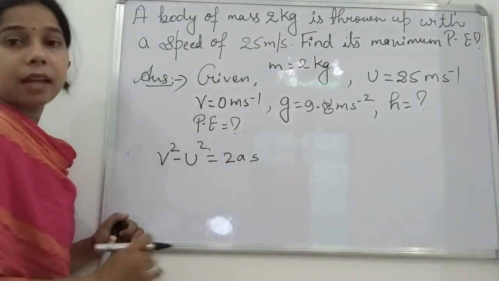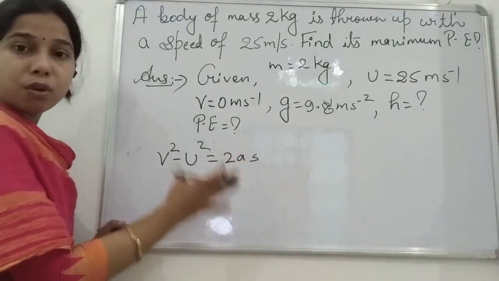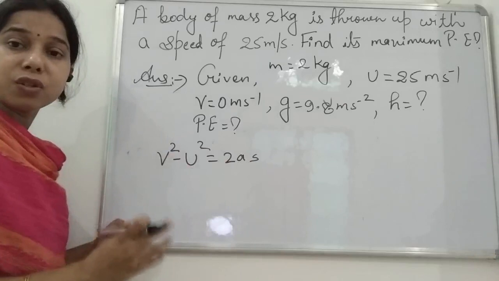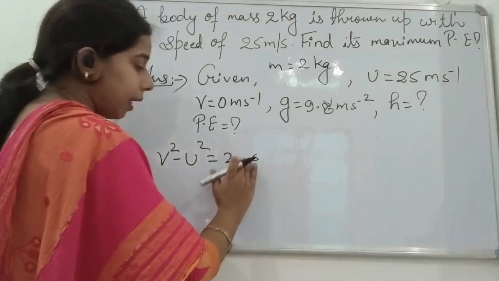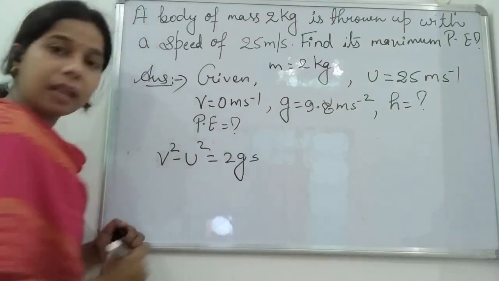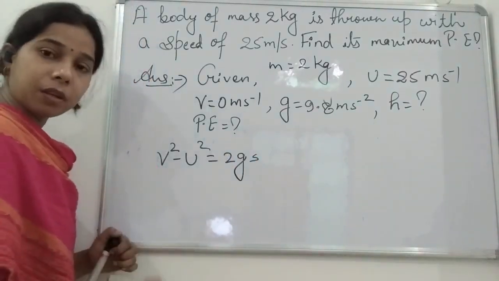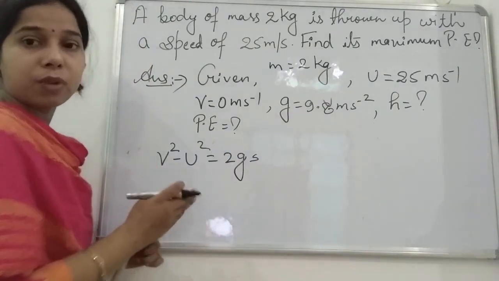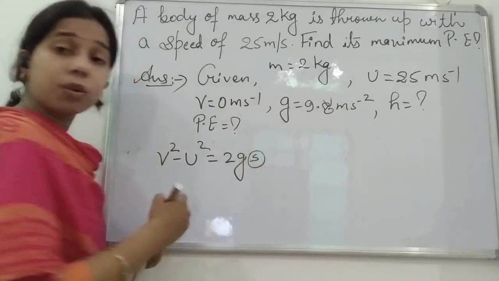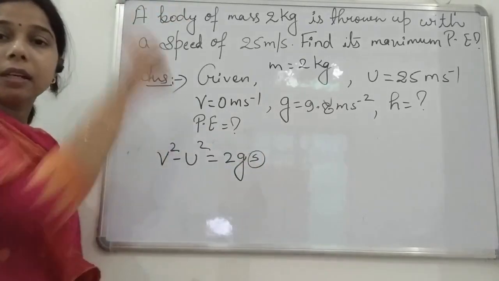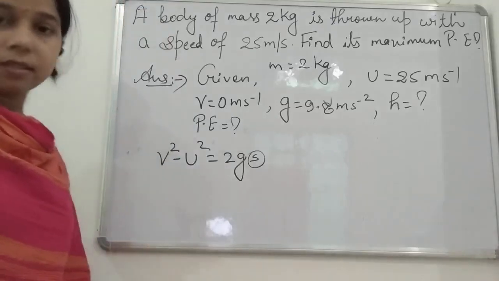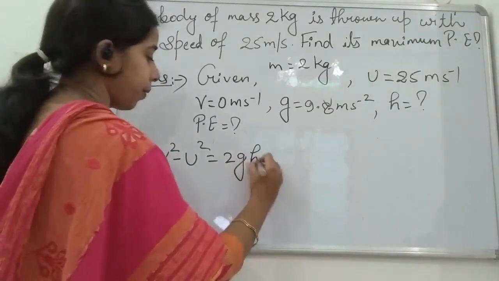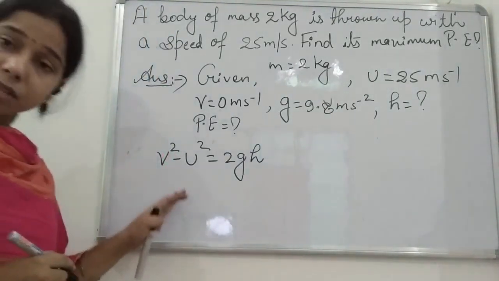If you consider it against the force of gravity, v and u will be the same, but a will be the acceleration due to gravity, that is g. There it was acceleration, but when we talk about work done against the force of gravity, the acceleration will be equal to the acceleration due to gravity. Distance is what, student? The maximum height, the vertical distance covered, which is the height only. So 2gh.